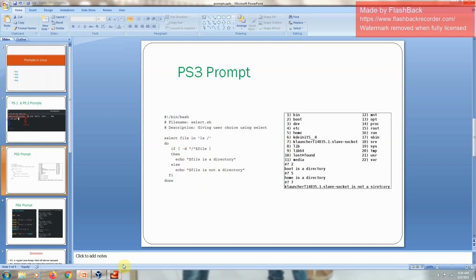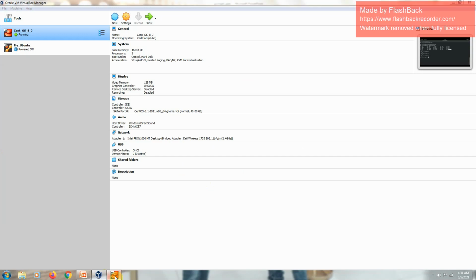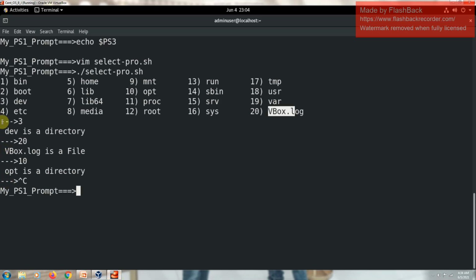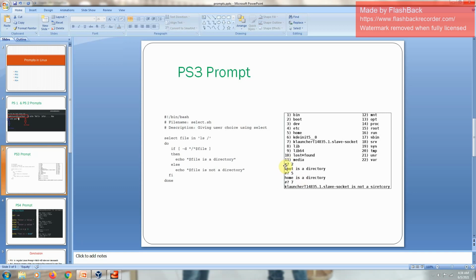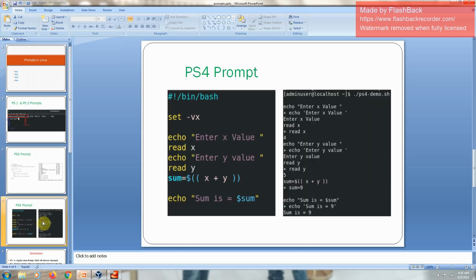Okay, so here the thing we need to concentrate on is this one which we assigned to PS3, that's why we got it as the PS3 prompt. The default PS3 prompt is #, that's why, since the user didn't assign anything, we got #, and we are selecting 2, #, we are selecting 5. Now you got what the PS3 prompt is. Now we are going to discuss the PS4 prompt.